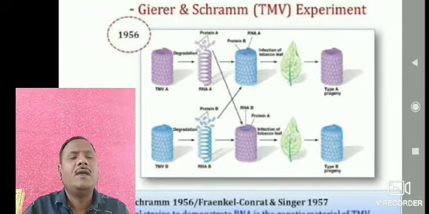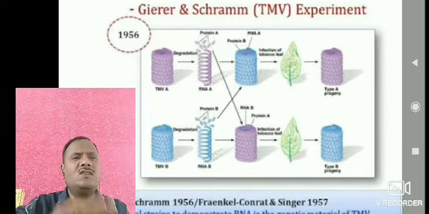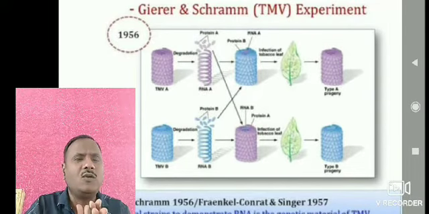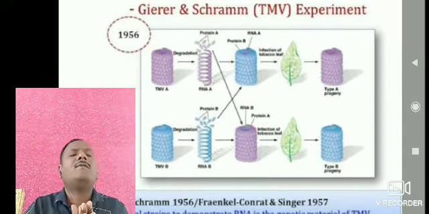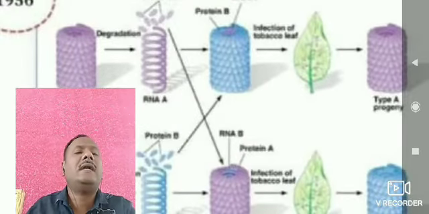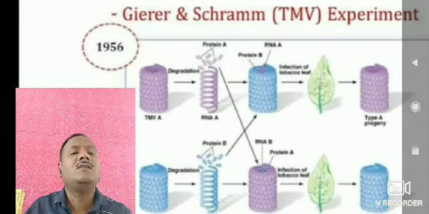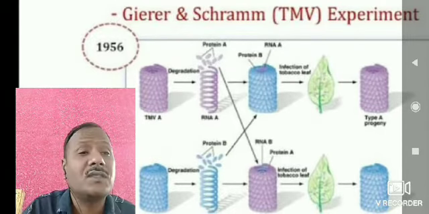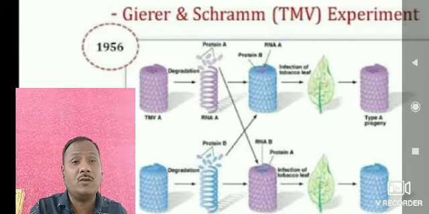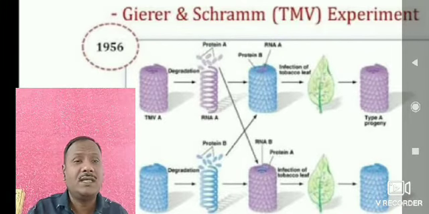When he inserted these cultures of viruses on healthy tobacco leaves, after a period of time he clearly identified the symptoms of tobacco mosaic virus.